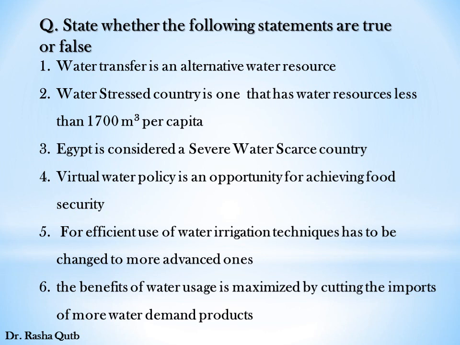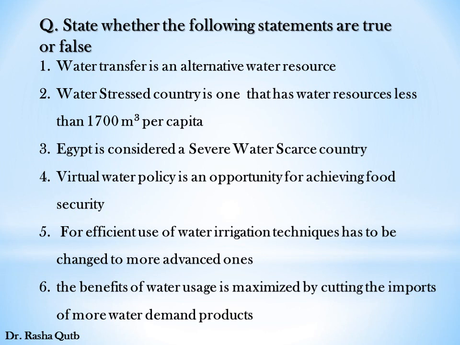Number 4, virtual water policy is an opportunity for achieving food security. This sentence is true because virtual water, which refers to the water needed for the production of the product, can reduce water scarcity by importing food that consumes more water instead of producing it domestically. Thereby, it could be considered as an opportunity for achieving food security.